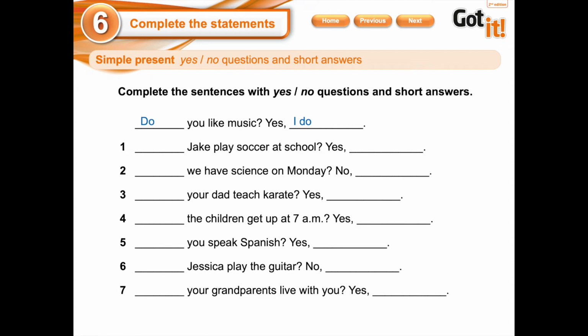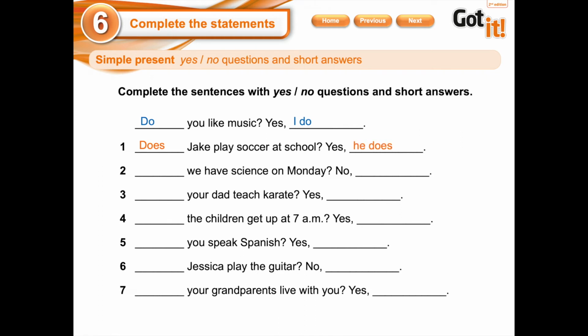Jake plays soccer at school. You have to pay attention to this kind of work. Here we have Jake. Jake is a he. What are we going to use? Do or does? Let's see. Does. And here we have 2 words that are missing. So, does Jake play soccer at school? I need to put Jake, but not exactly Jake. So, yes, he does. Excellent.